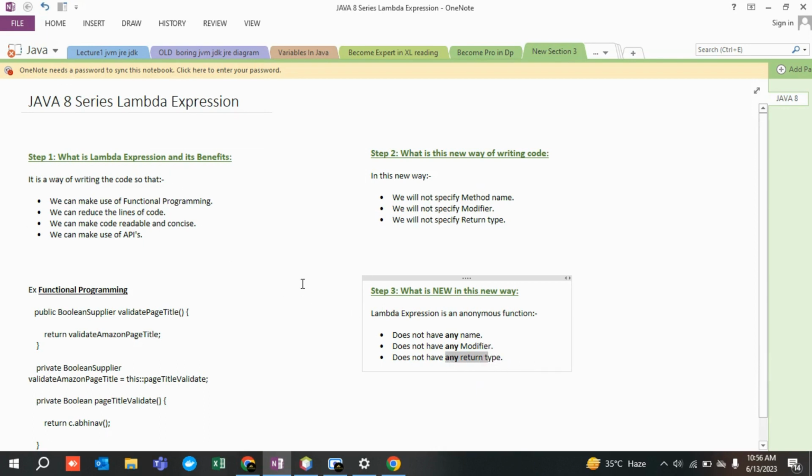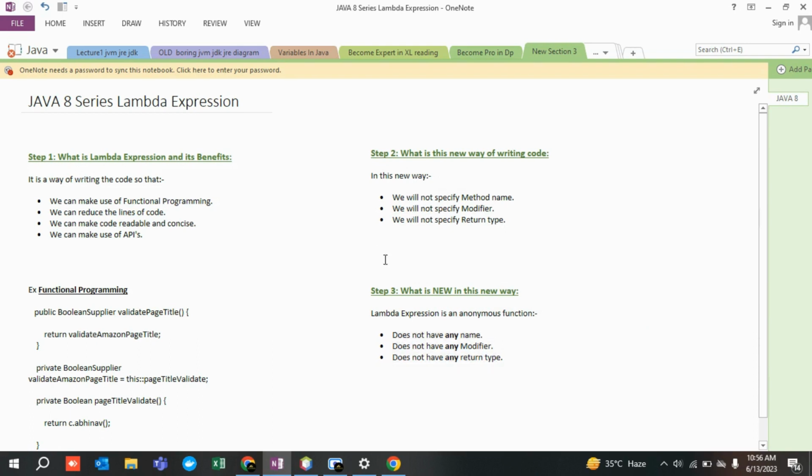So why do we even need to understand this? This is my question. It's okay, with the lambda expression we write code in a particular way where we won't be writing public void or a method name. It will reduce some lines of code, or it will make our code readable. It's understandable that we are going to write code in this manner, with the new mindset. But why are we doing that?